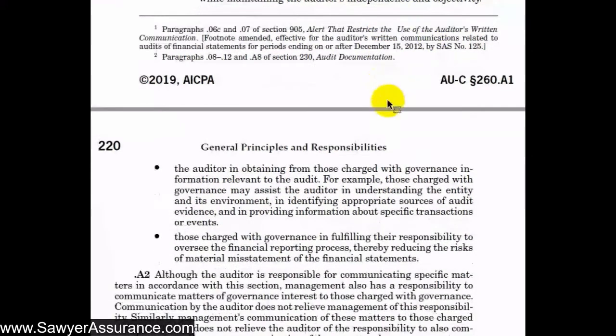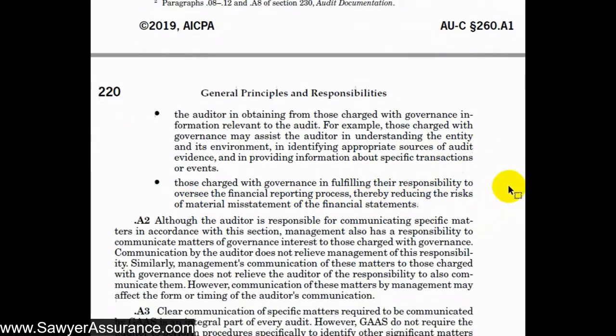Also, the two-way communication might help us to obtain from those charged with governance information that's relevant to the audit. And also, by our communications to them about the audit, it would help them to fulfill their responsibility for overseeing the financial reporting process. And you might think of that as a way of reducing risk of material misstatement of the financial statements if we keep those charged with governance more involved.